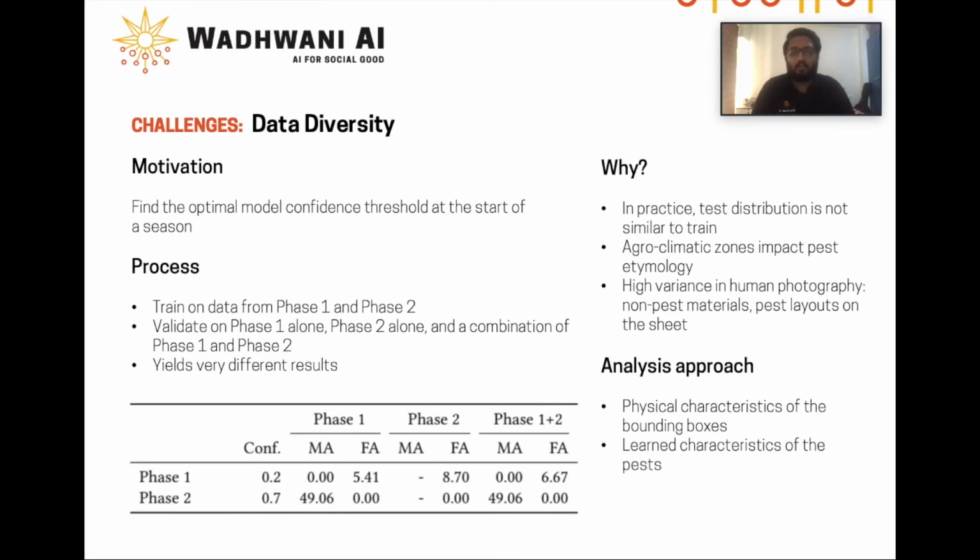The third phase of our data collection was also devoted to testing our model performance on the field. This is referred to as phase 3. We had to select the optimal confidence threshold for deployment. However, different subsets of the validation set led to very different thresholds, owing to the diversity in our data. This is primarily because different agroclimatic zones affect pest entomology and the environmental factors during image capture, as well as the presence of noisy objects like dirt, pests of another class, etc.